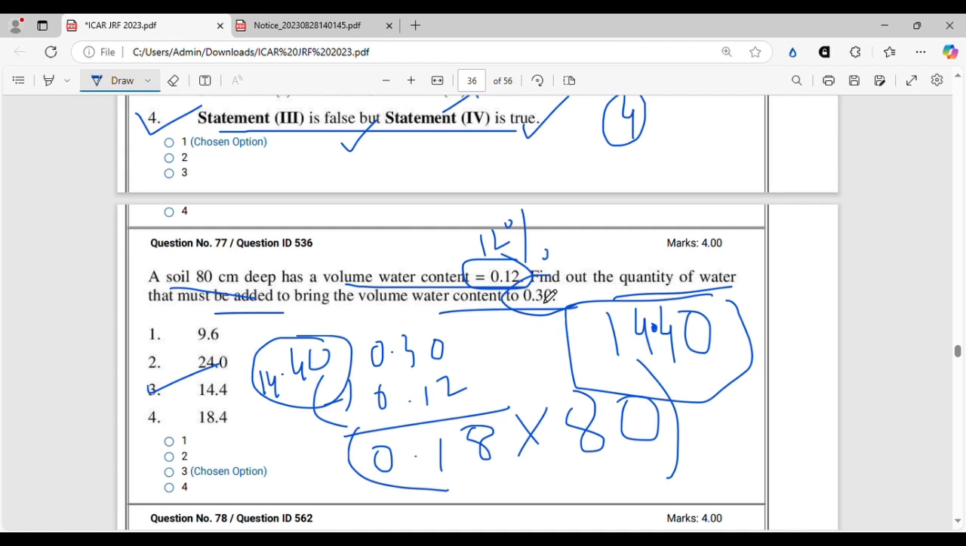18% water is needed. And for finding out the quantity, we need to multiply it with the soil depth. And the soil depth has been given as 80 centimeters. So simply 80 into 0.18, it will come 14.4. All right, let's move on.